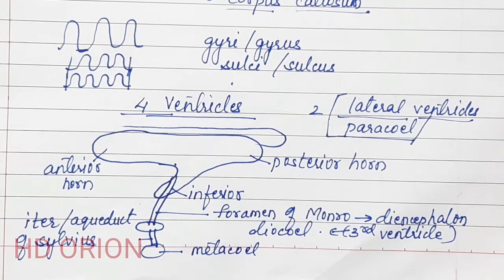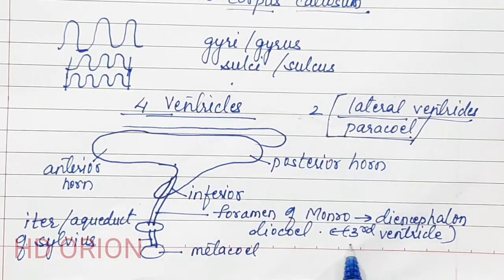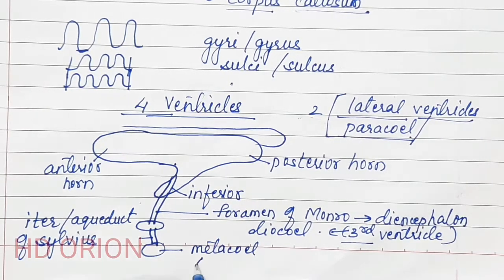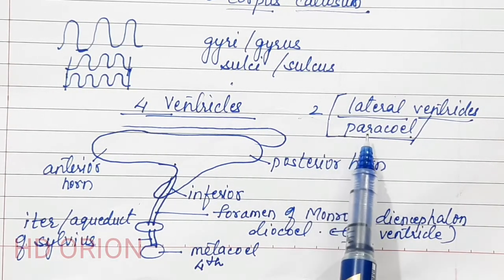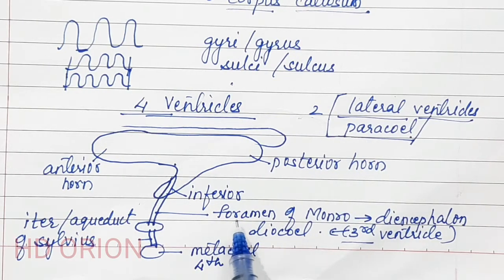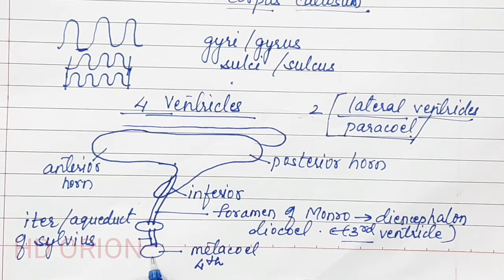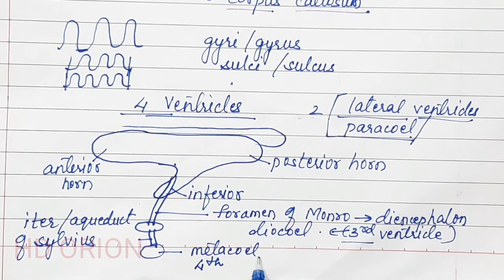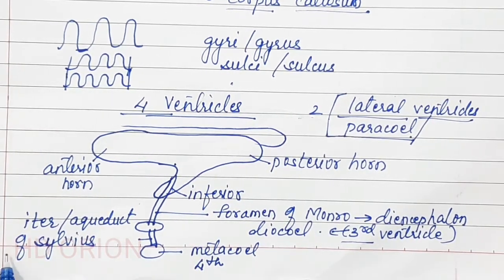So the four ventricles are present in the brain. The first two are called as paracele, the third ventricle is the diocele, and the fourth ventricle is the metacele. The two paracele are connected to diocele by foramen of Monro. This is a small duct, and the third ventricle is connected to the fourth ventricle in the medulla, called as metacele, by a small duct called as either iter or aqueduct of Sylvius.